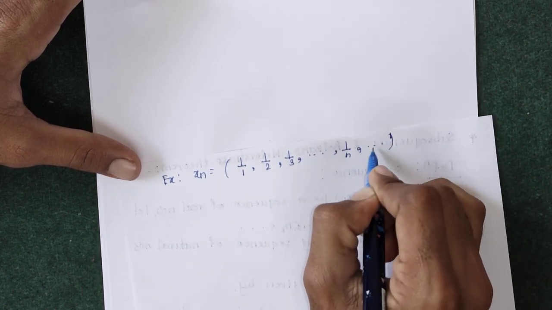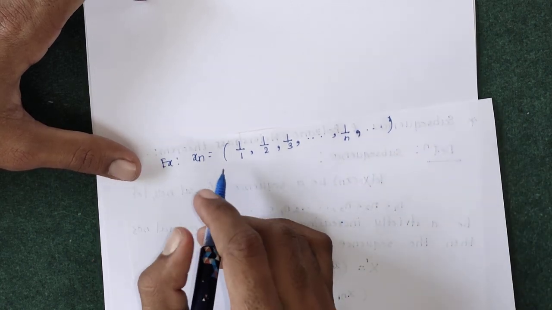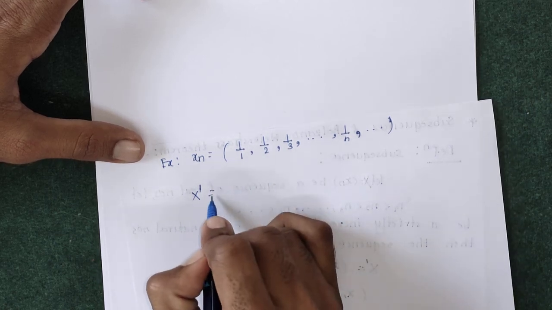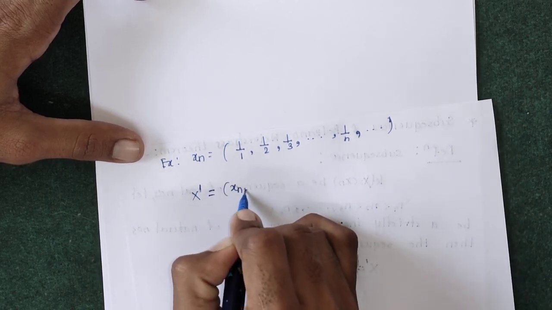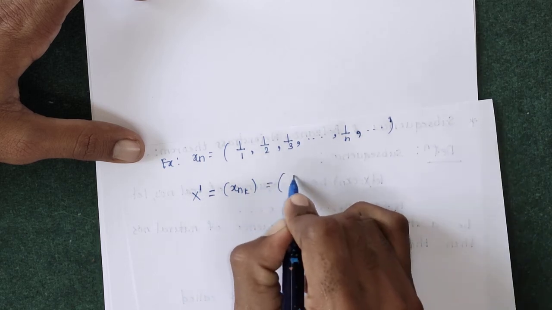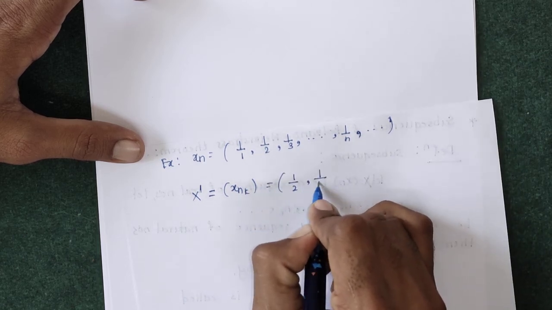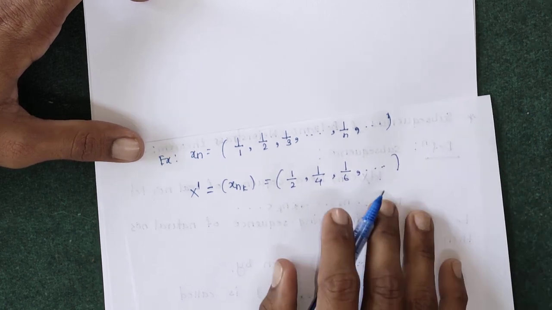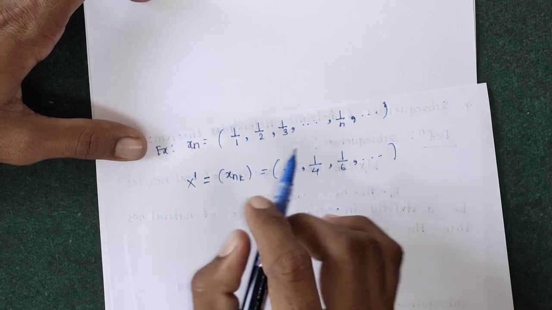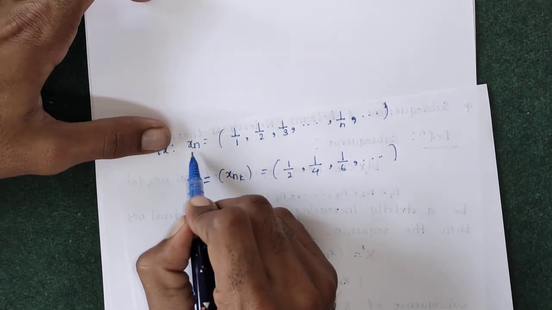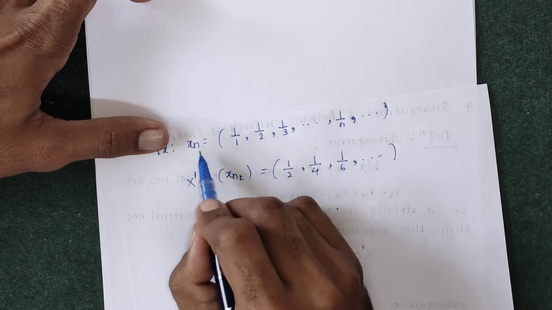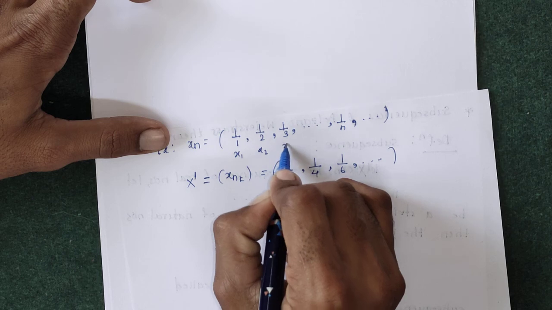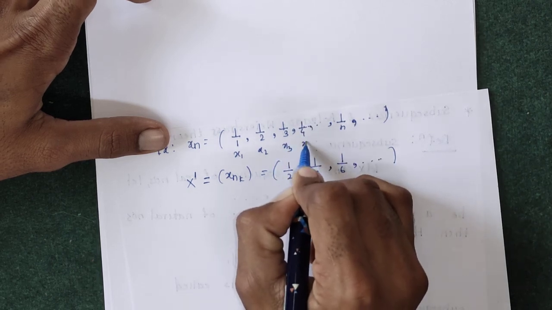If we take this sequence, then for x prime, if we choose similarly for the even numbers, xnk is equal to 1 upon 2, 1 upon 4, 1 upon 6 and so on. Here 1 upon 2 is the second term of the given sequence and 1 upon 4 is the fourth term of the given sequence. This is x1, this is x2, this is x3, 1 upon 4 is x4 and so on.